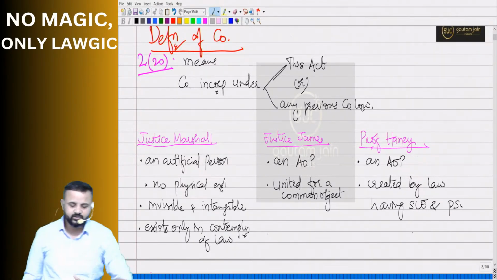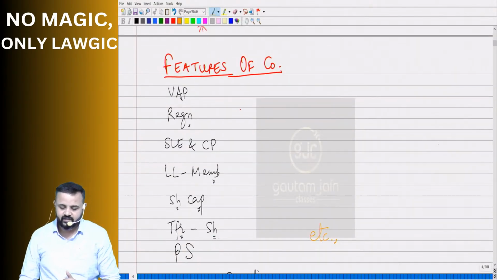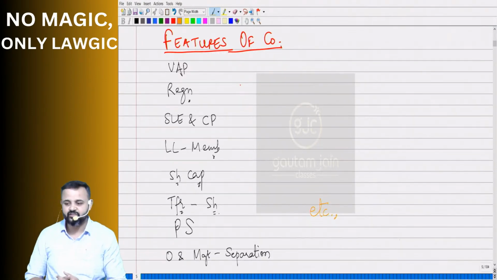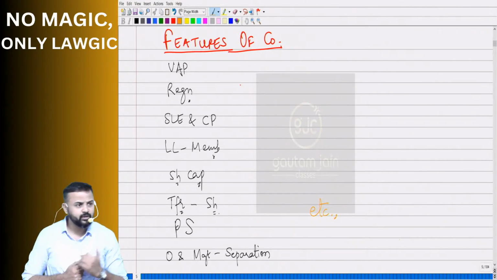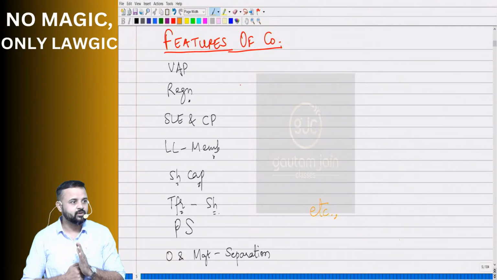Features, right? So that's where we moved on, and we started with features. And if you remember, these are the features of the company. What are the features of the company? Come on, tell me, guys. Voluntary association of persons. Correct?